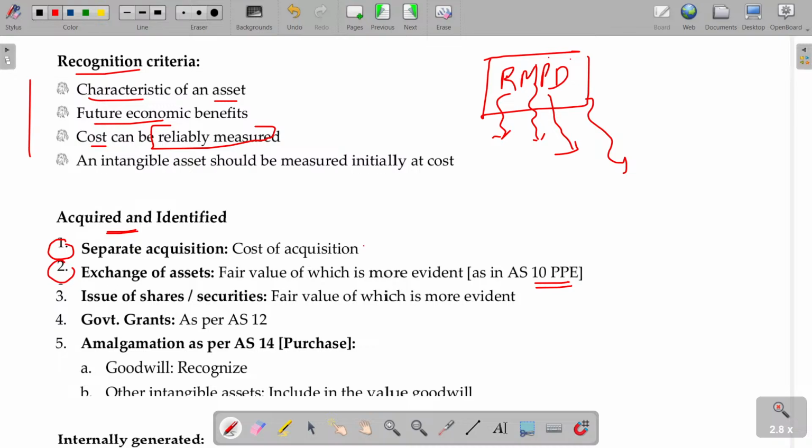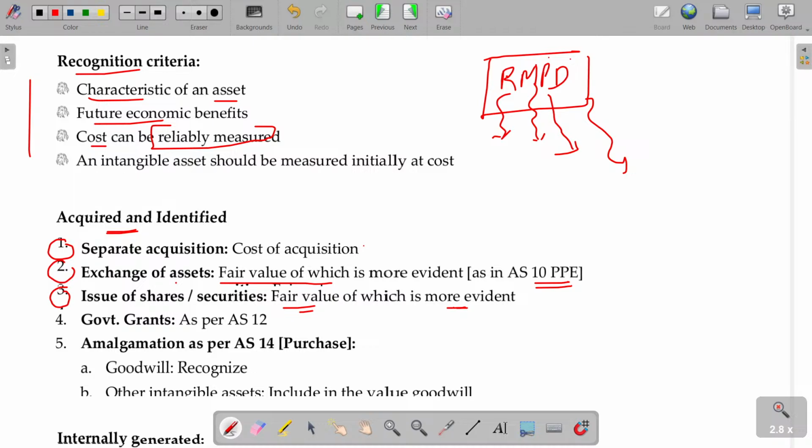But if you are purchasing by issuing shares and securities, fair value, whichever is more evident. Fair value of the shares or securities or the intangible asset, whichever is more evident. In case of exchange of assets, fair value of whichever is more evident. You get the intangible asset, and for that you offer some of your assets.